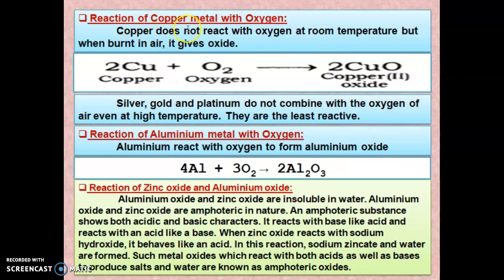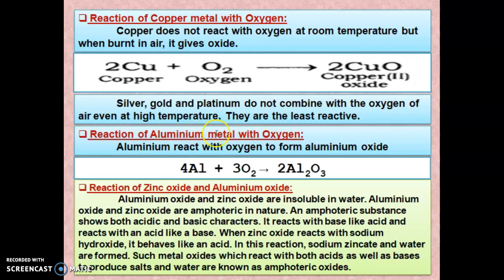Next, the reaction of copper metal with oxygen. Copper does not react with oxygen at room temperature, but when burnt in air it gives an oxide. So Cu plus O2 gives CuO, that is copper oxide. Silver, gold and platinum do not combine with the oxygen of air even at high temperature. So they are the least reactive.